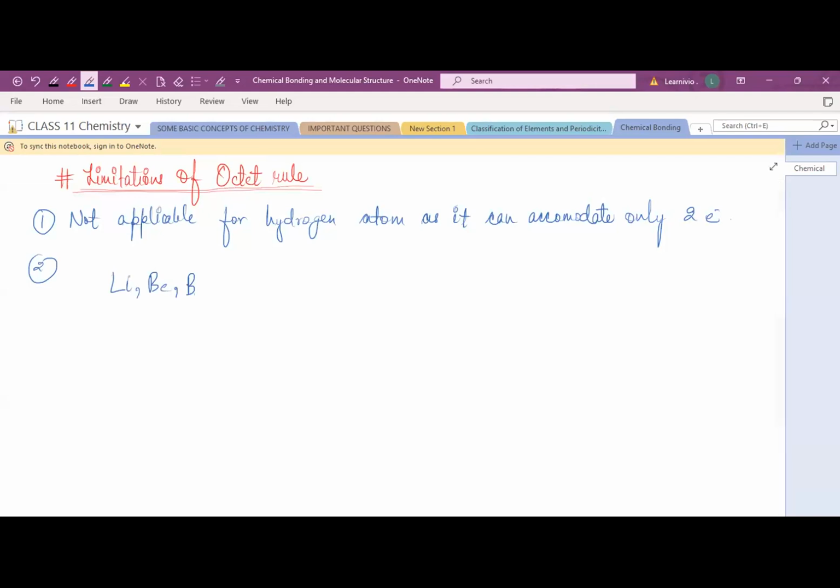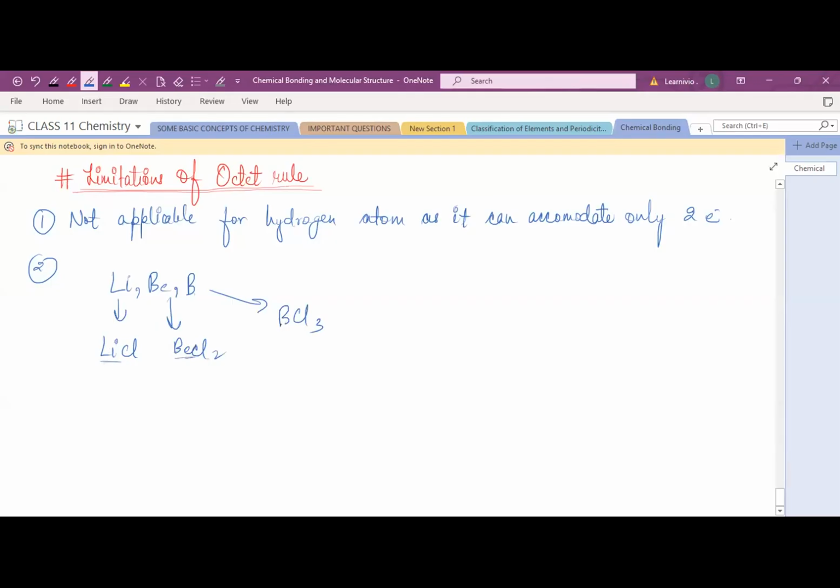For example, if I write the molecules LiCl, BeCl2, BCl3, right? So here the central atom is lithium, right?